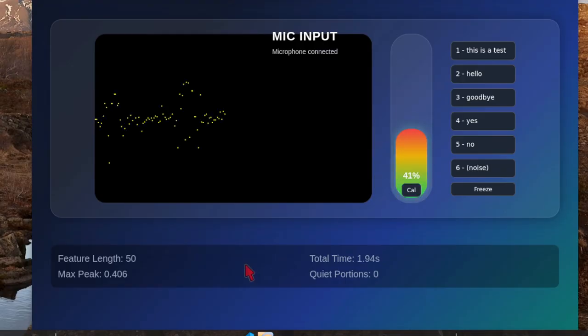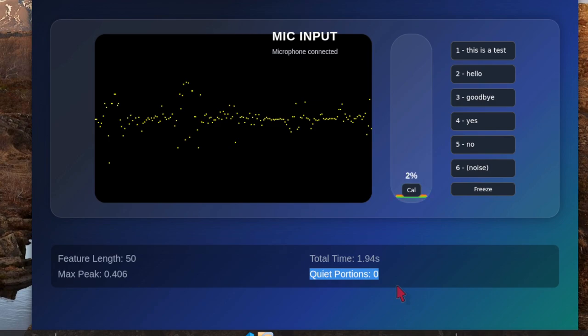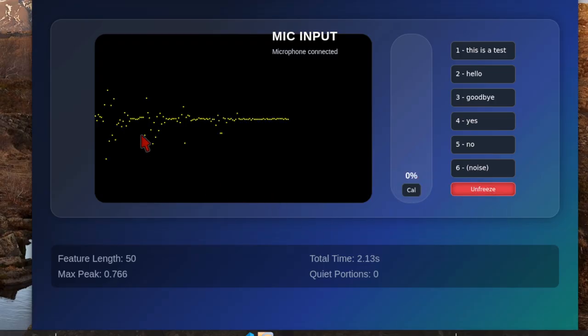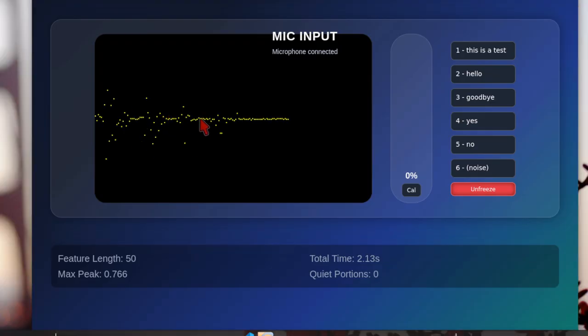Well, it sort of works. For example, I want to test quiet portions, right? So I'm going to speak very stilted. You'll see. This is a test. Quiet portion 0. This is a test. I froze it. Okay. That right there is a quiet portion. That's a quiet portion. There should be at least 3 quiet portions. And so that didn't work.